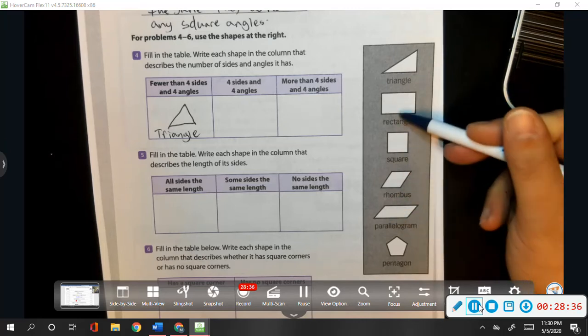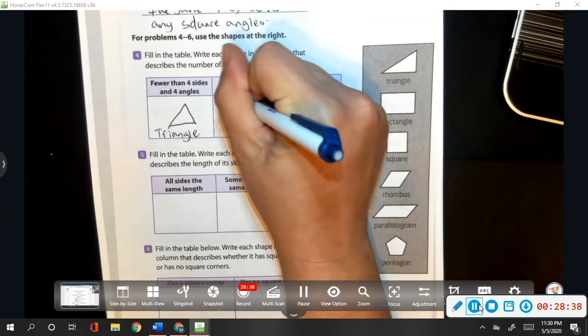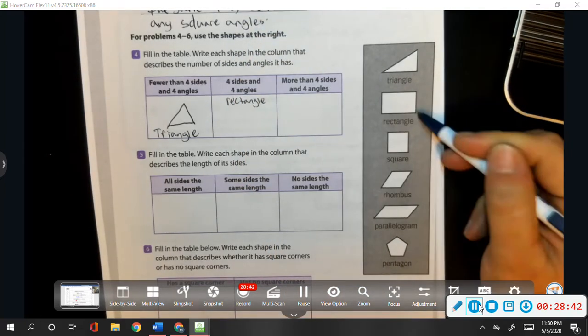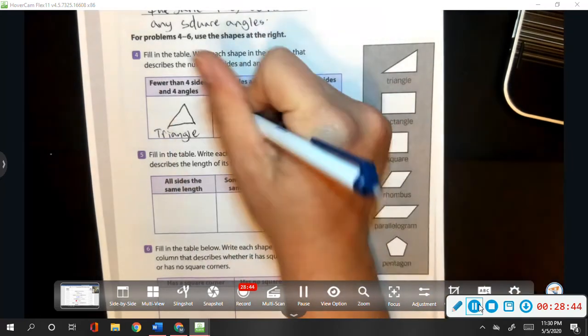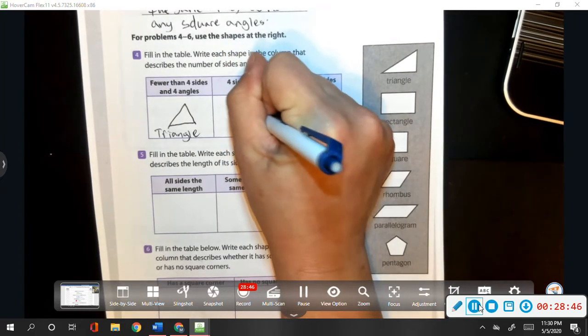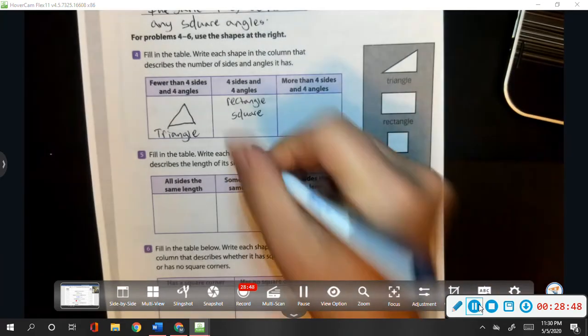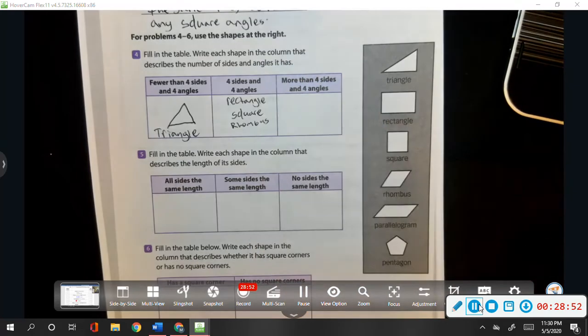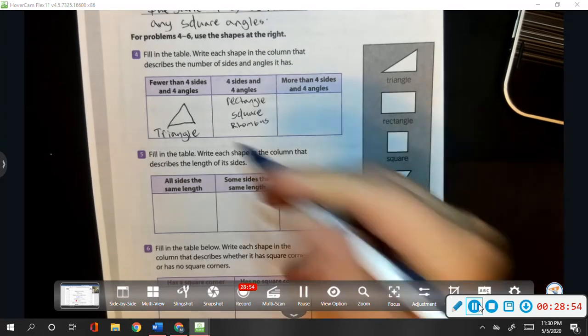So a rectangle fits that description. 4 sides, 4 angles. A square fits that description. The rhombus fits that description. And the parallelogram fits that description.